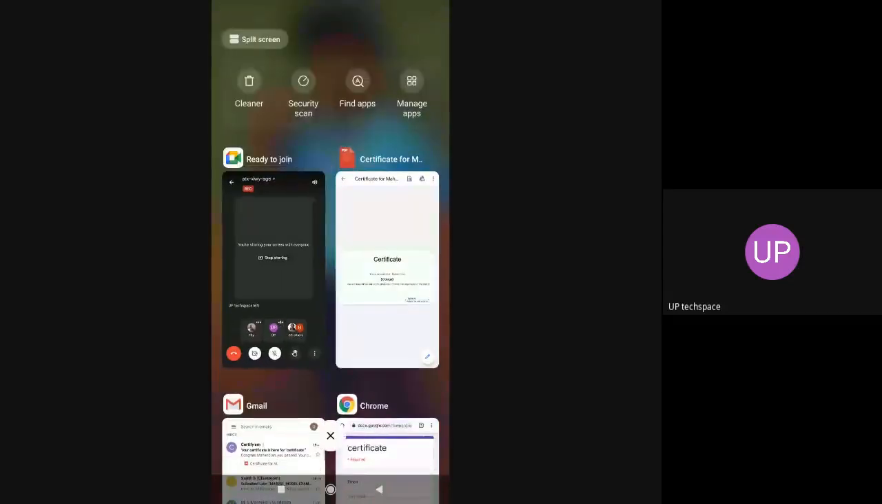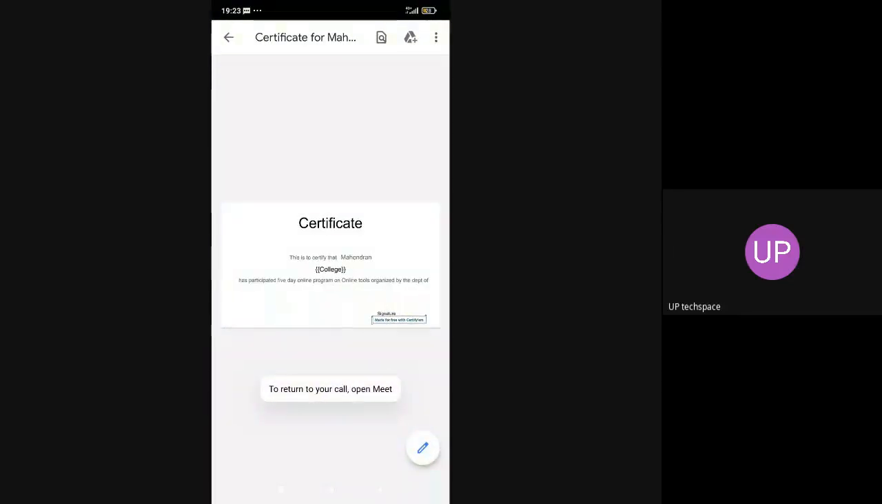Okay, this is how you get the certificate. Any one of the participants, please share your certificate so that others will be able to see it. For an example, I just created the first 10 certificates. Similarly, you can create as many certificates as you wish.